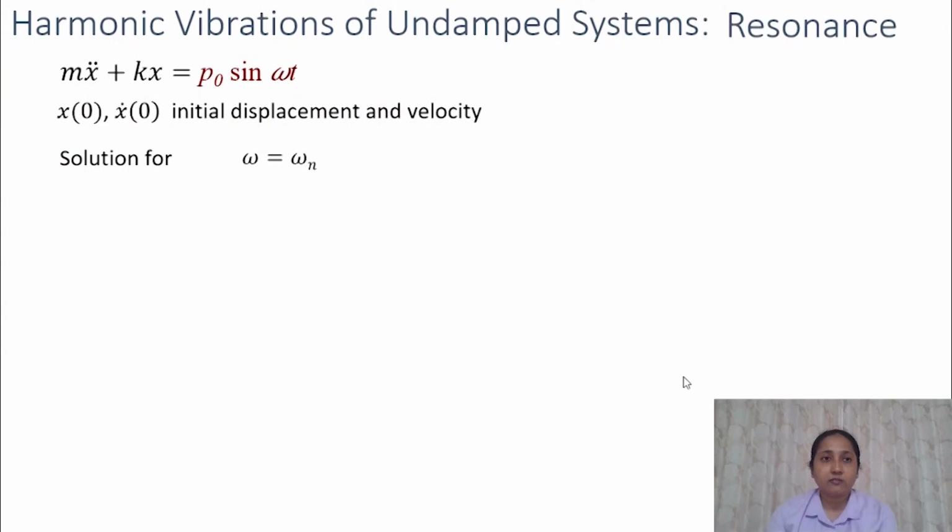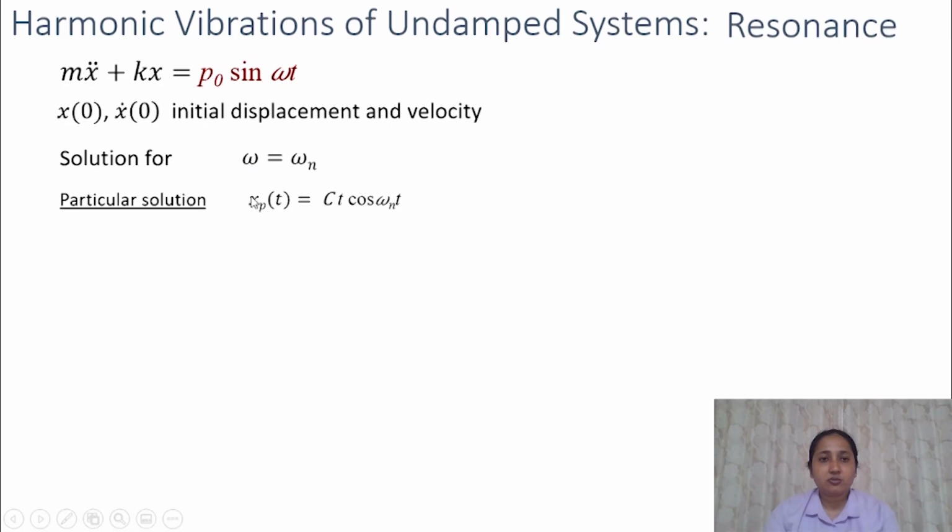Now let's discuss the concept of resonance. When we were solving for the differential equation, I mentioned that the particular solution we have chosen was not valid for omega equal to omega n. So now we will find a particular solution which is valid when omega is equal to omega n.